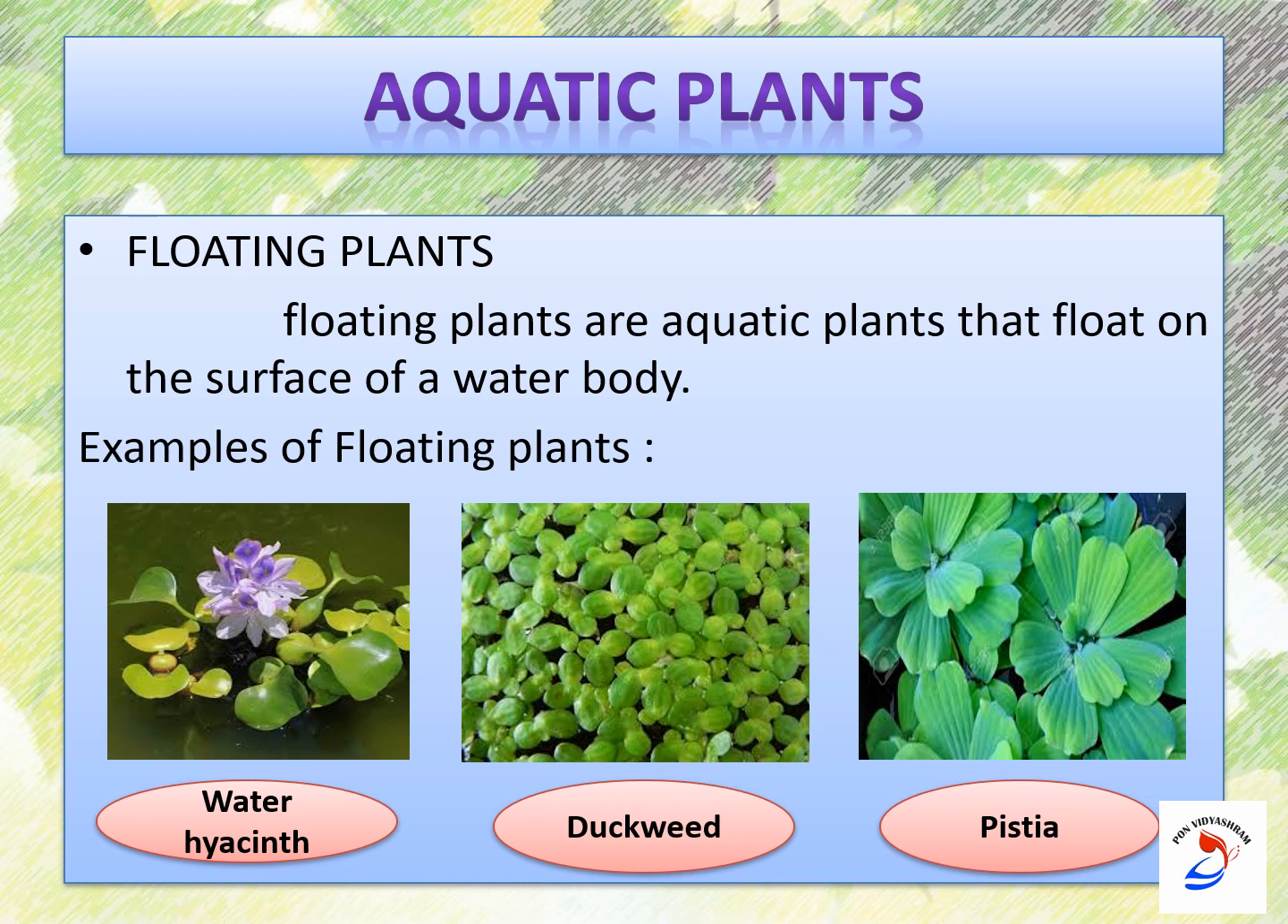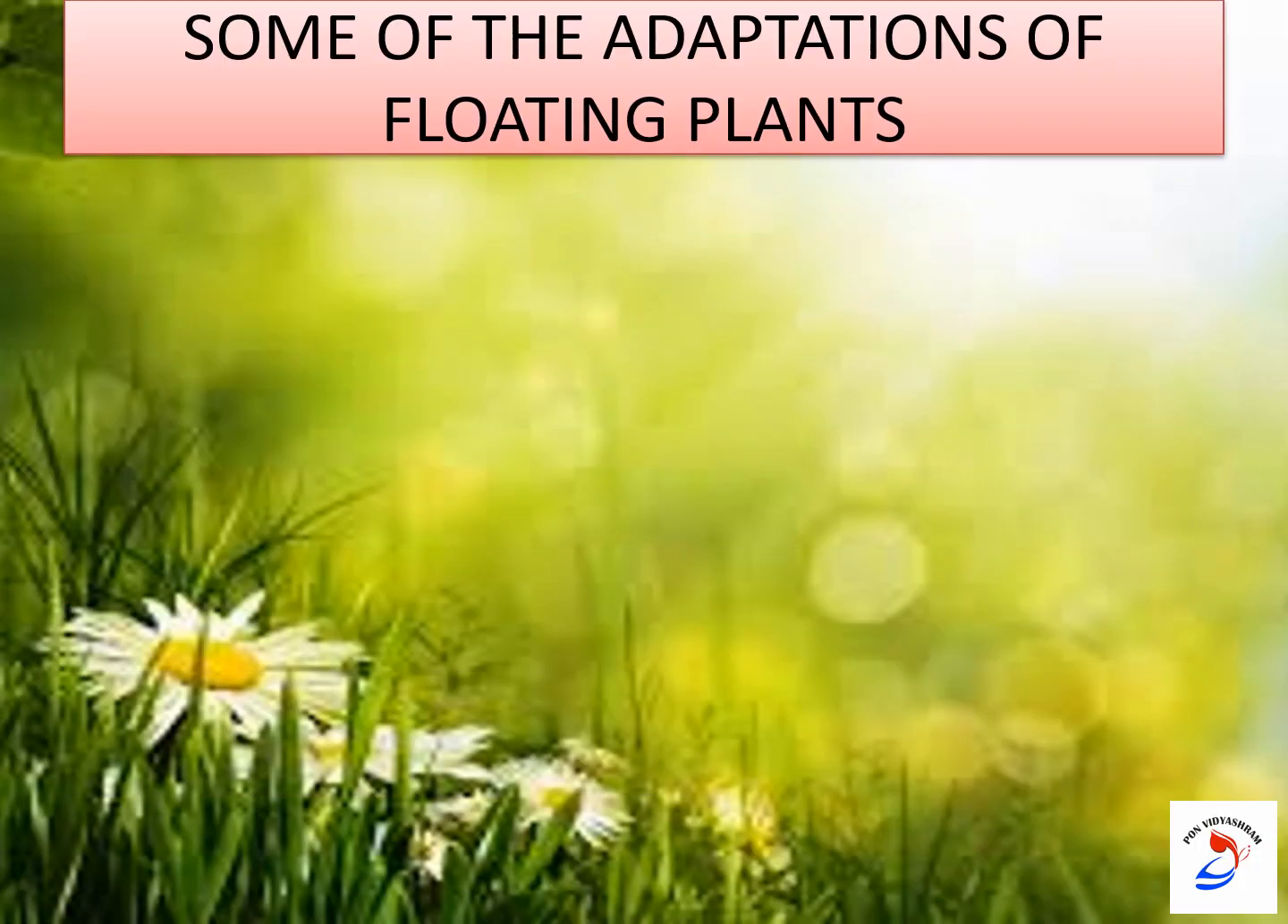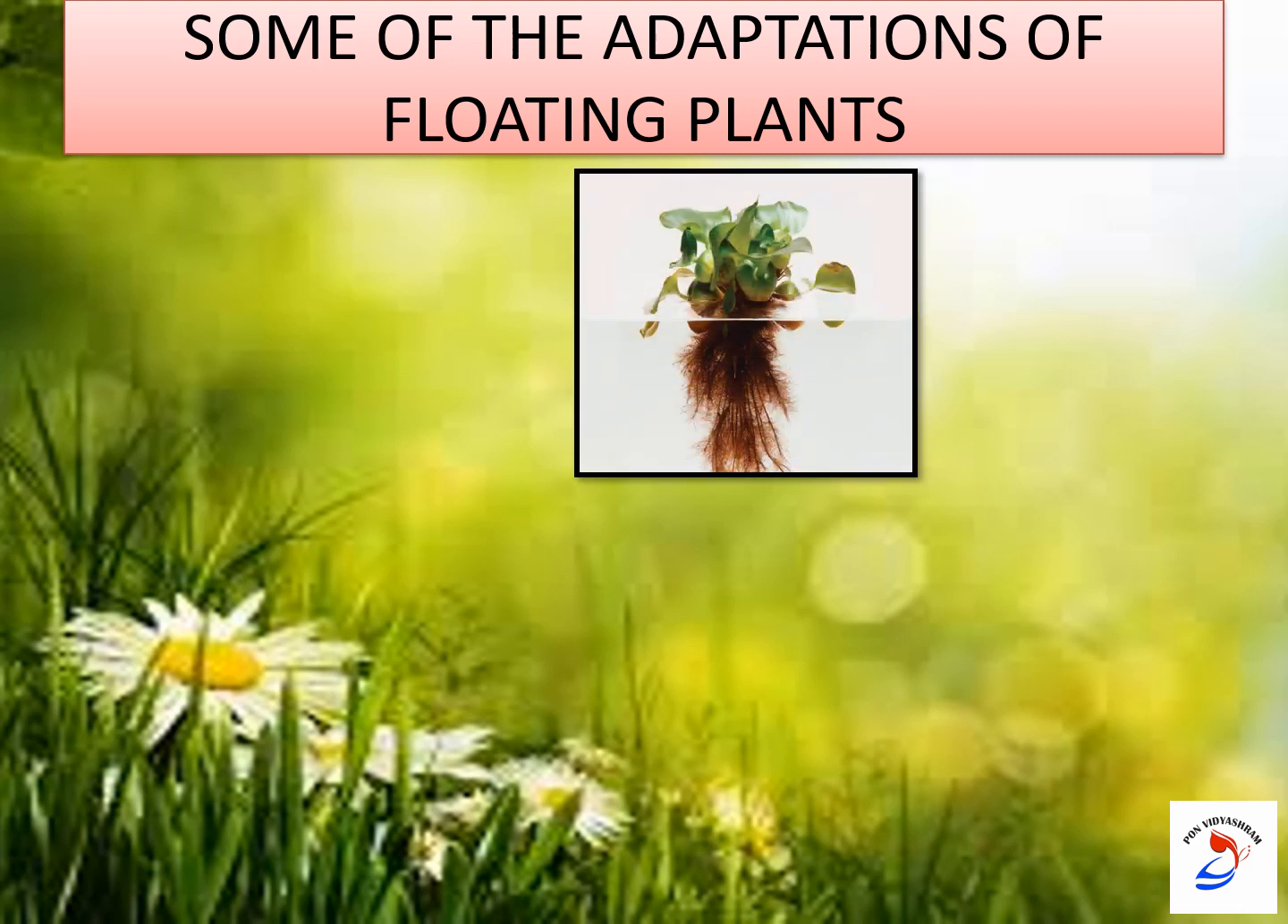Now we'll see what are the adaptations shown by these floating plants to survive in a particular region. First one: look at the picture carefully, children. This is the water hyacinth. Look at the roots. The roots are not fixed to the soil. They are freely hanging in the water, so that makes them float on the water surface easily. That is one of the adaptations.